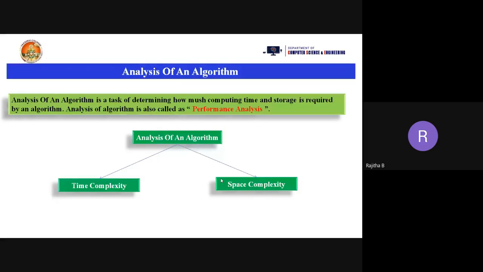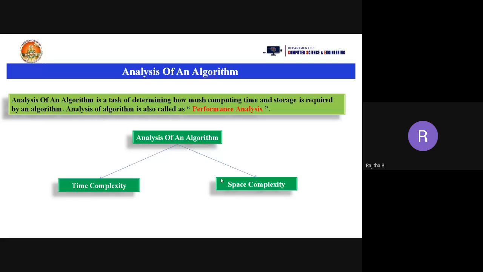And what is the space complexity? How much memory or storage is required to execute a particular program or algorithm. We declare variables and functions, and we take dynamic and static memory. How much space is required to execute a particular program is termed the space complexity.